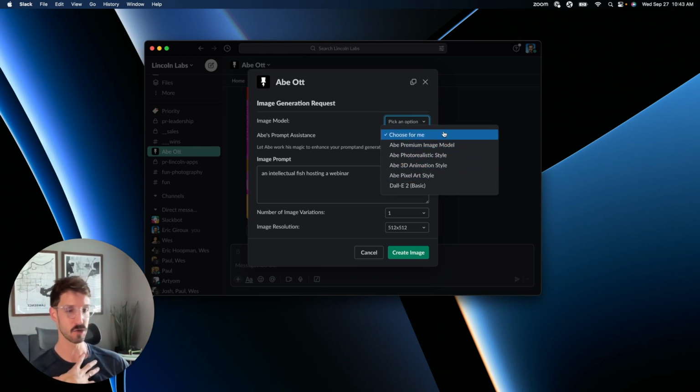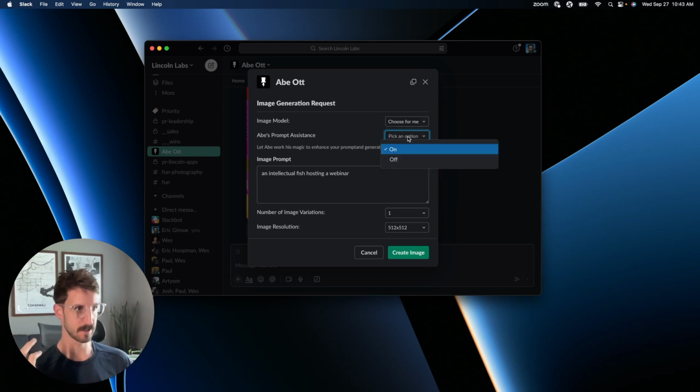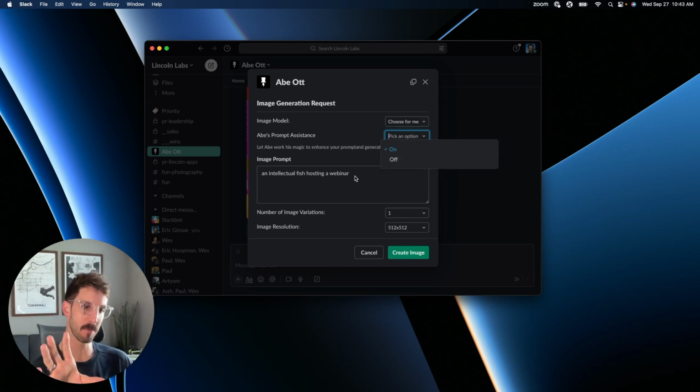I usually use Choose For Me and it gives me great results, but you can do photorealism, 3D animation, pixel art, etc. We also have prompt assistance. And what this does is take your prompt and make it better to the best of AI's ability so that you get a result more in line with what we think you're looking for.